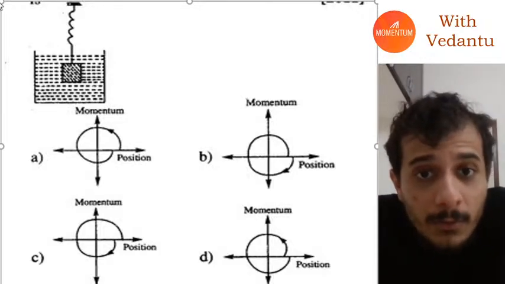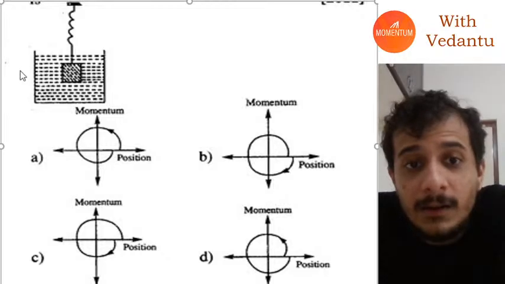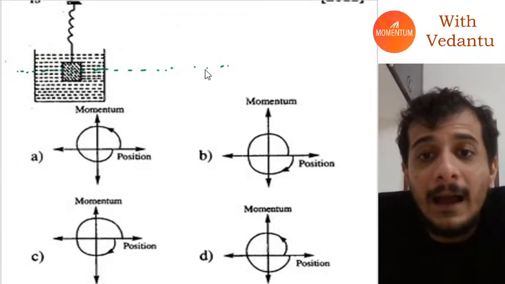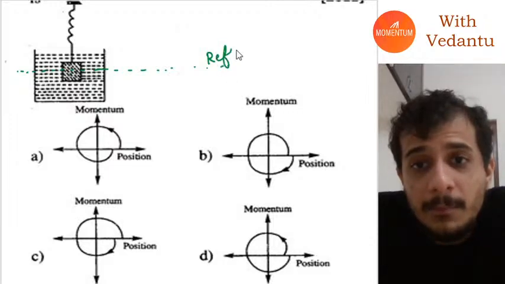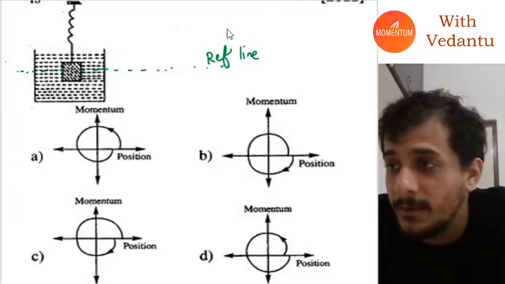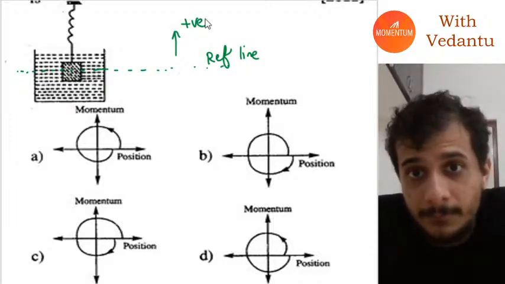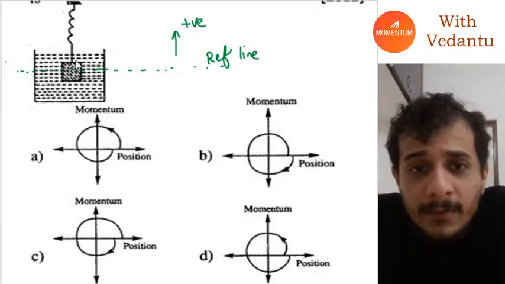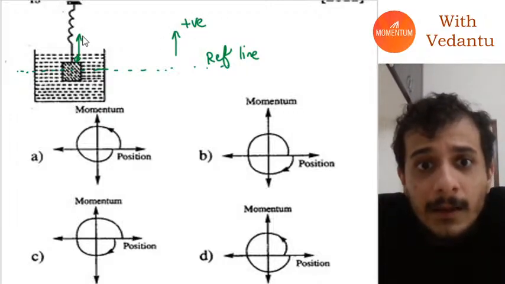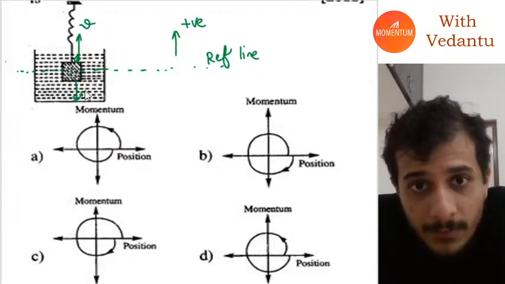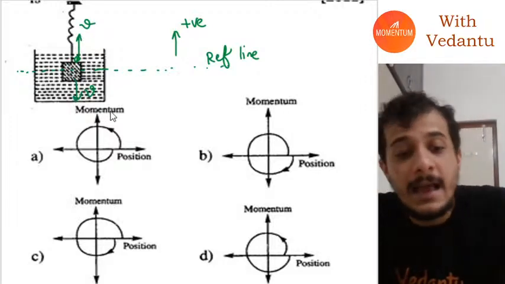So first of all, you have to understand, let's take a line as our reference line, and we will measure all the heights from this line, and let's take the upwards direction as positive. That means if a body has velocity in the upwards direction, its velocity will be considered positive. If it has a velocity in downwards direction, its velocity will be considered as negative.